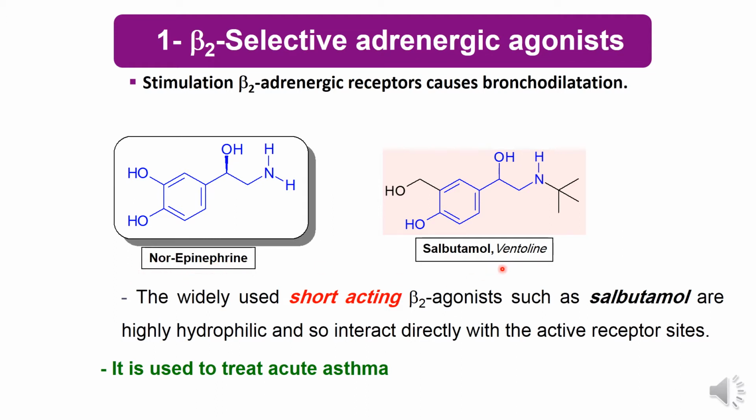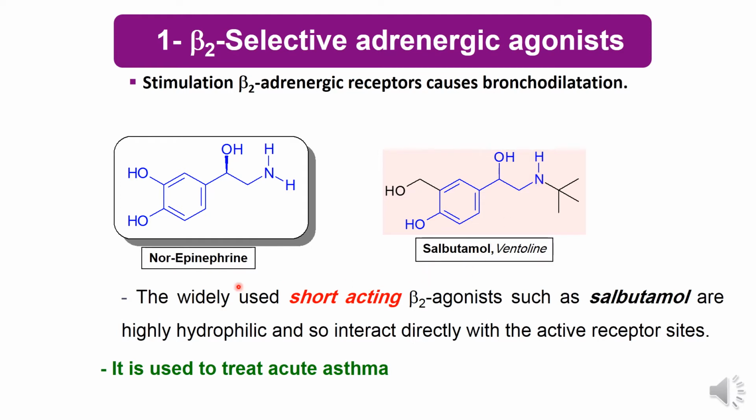The second drug is salbutamol. Salbutamol does not incorporate the catechol ring, but it also contains the phenylethylamine. But there is a small lipophilic chain on it, called a tertiary butyl group, on the nitrogen. This is salbutamol.